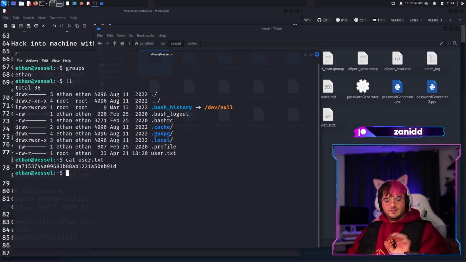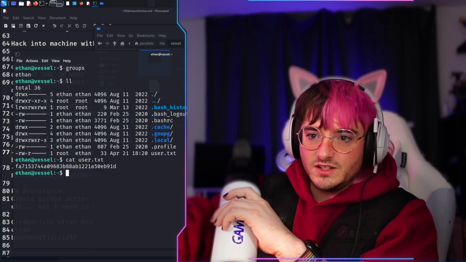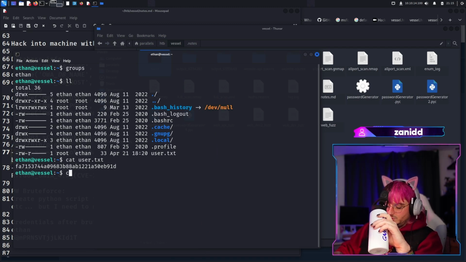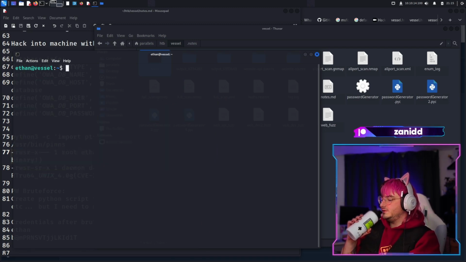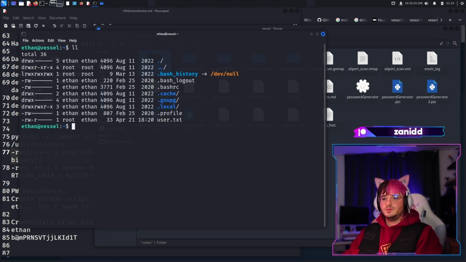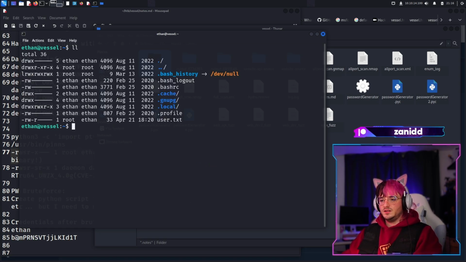All right, perfect. Now we need to find the next target, or the next step is to get some privilege escalation. And how do we do that? First of all, let's clear this for the people that don't want to see the key. I mean, we have something special in here. We have GNU PG. Do we have to hack GNU PG? Maybe. Can I access whatever's in Steven's home? Oh, that was the password generator stuff, right? And the notes. And okay, we got everything.